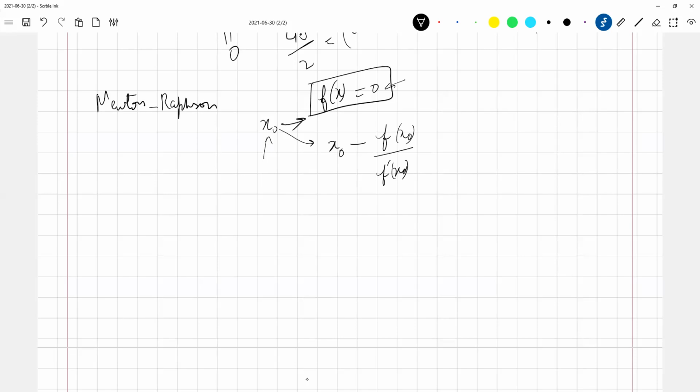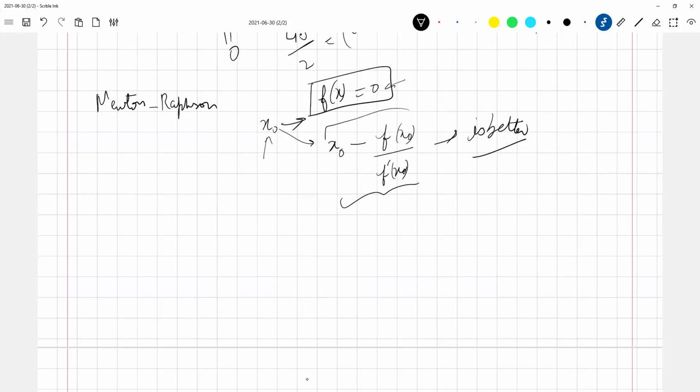So if this is your initial guess, this is better. Maybe we'll do how to derive this in our linear algebra course, but that is the basic concept of Newton-Raphson.